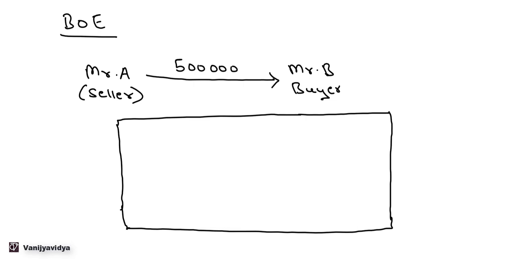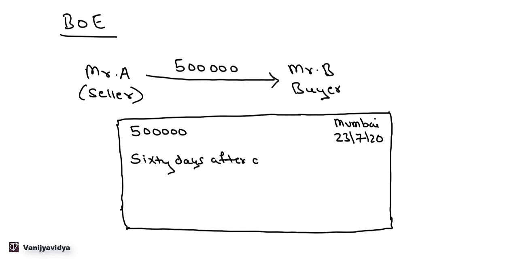So it has place, say Mumbai, then date, say 23rd July 20, then amount is 5 lakhs. Okay. Now the wordings of the instrument are like this: 60 days after date of this bill,